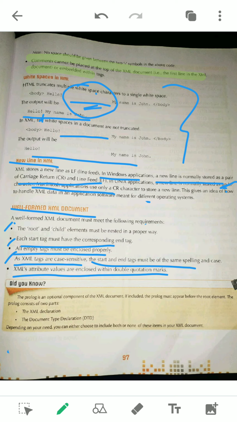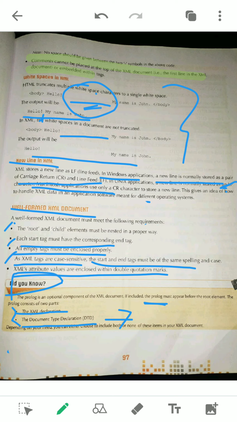So these are the well formed XML rules you must know. And this one, did you know, one part is there, so we cannot omit a single part, because last year also one question was there, so you cannot skip anything here. Here it is said about prologue. You can see what a prologue is. A prologue means the processing instruction lines and the XML declaration lines, including the XML declaration line and the document type definition. We'll discuss what a document type definition is in the next topic. So these are the two things.